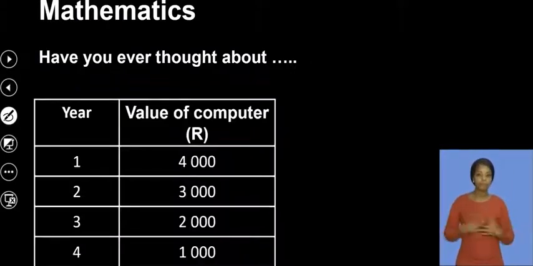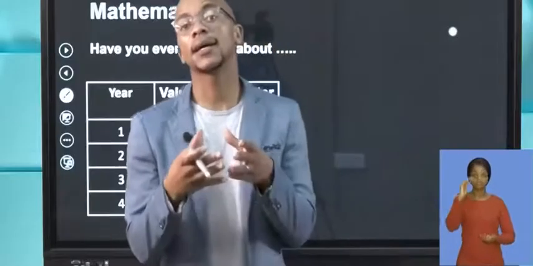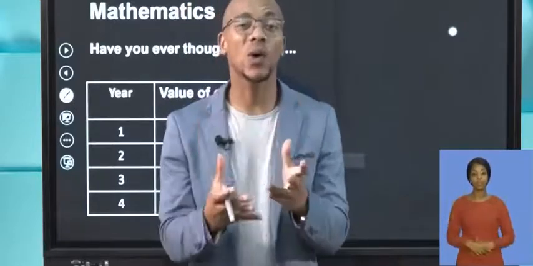Now, if we look at this in terms of a table, this is what we are talking about. So first year, you bought it, it was 4,000. Second year, it's now worth 3,000. Third year, it's now worth 2,000. Fourth year, it's now worth 1,000. So what does this mean? It's a decrease in the price that you bought it for. So that's what depreciation is all about.